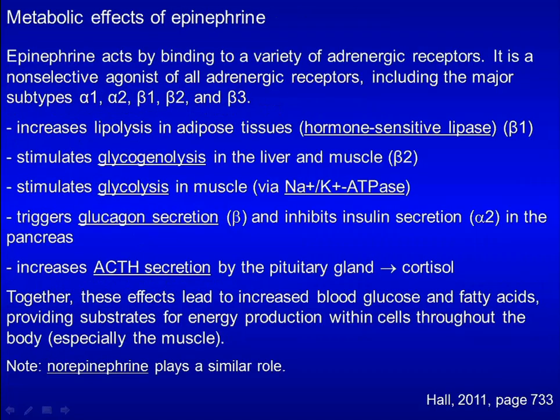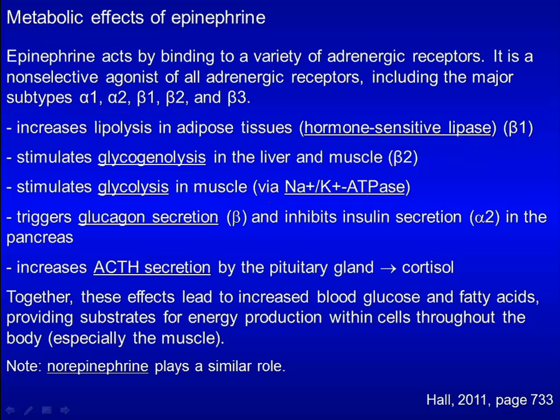Epinephrine acts by binding to a variety of adrenergic receptors, including alpha-1, alpha-2, beta-1, beta-2, and beta-3, and plays a variety of roles. For example, epinephrine increases lipolysis in adipose tissues by activating hormone-sensitive lipase through the beta-1 receptor. It stimulates glycogenolysis in the liver and muscle through the beta-2 receptor. It stimulates glycolysis in muscle through sodium-potassium ATPase.